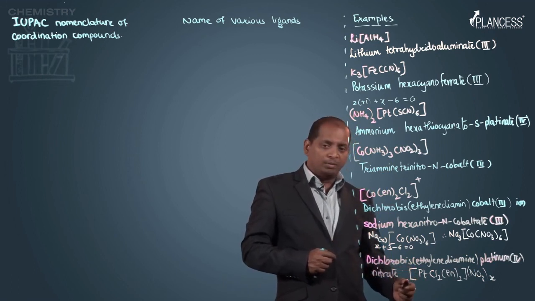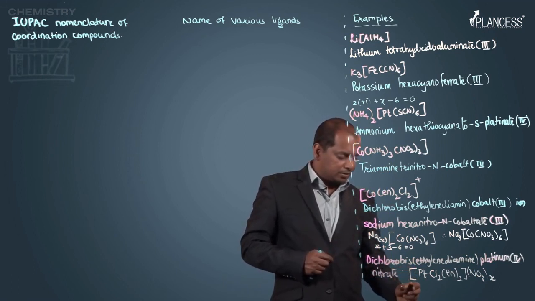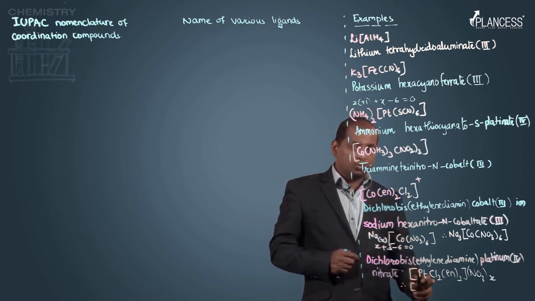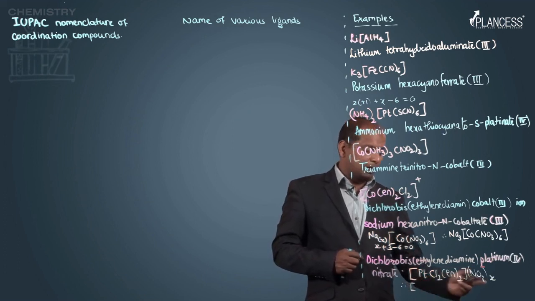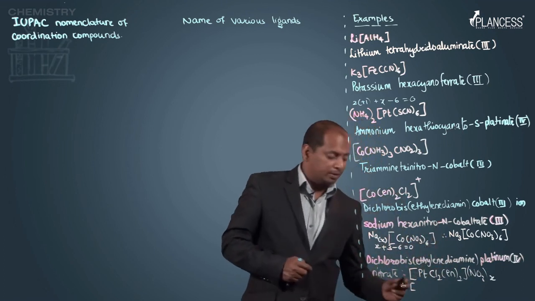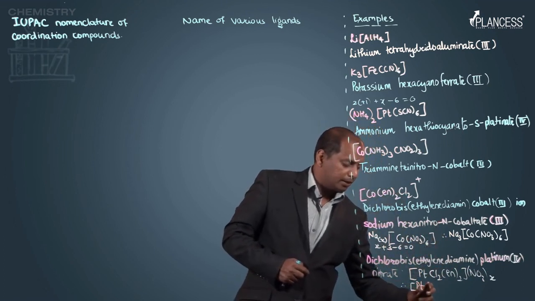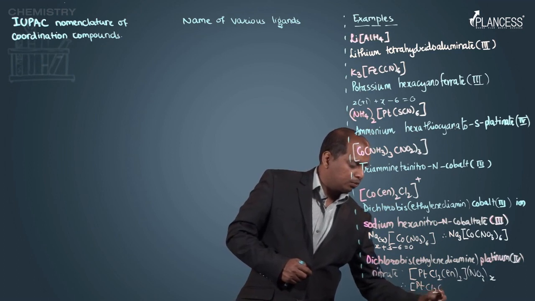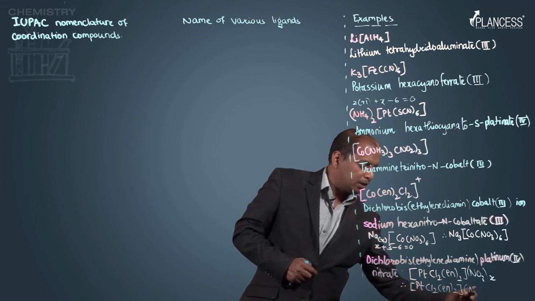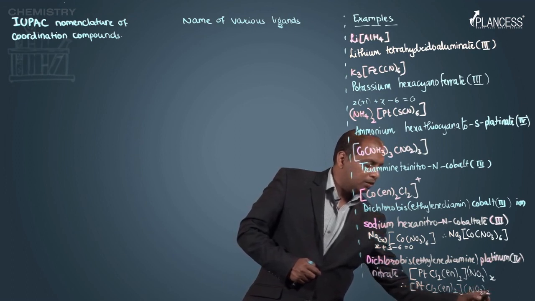So, for this, platinum 4 minus 2, right. So, 4 minus 2 is plus 2. So, how many NO3 do we require? 2. Hence, the formula is Pt Cl2 (en)2 (NO3)2.